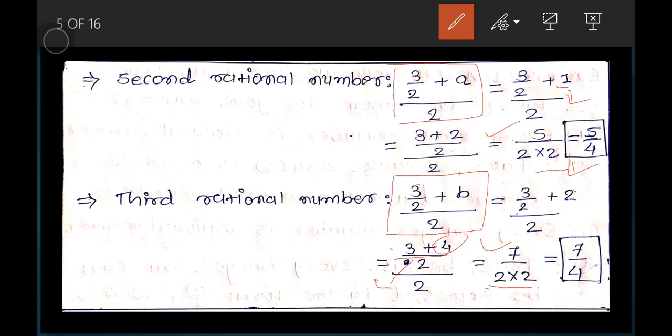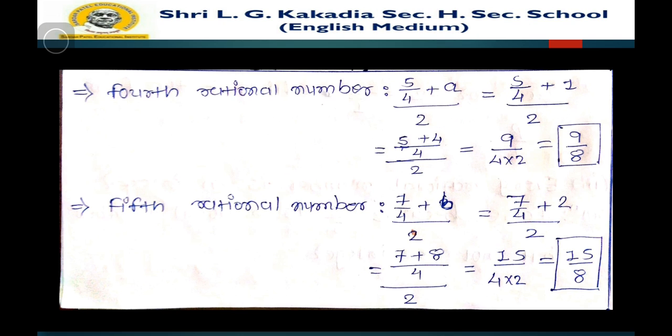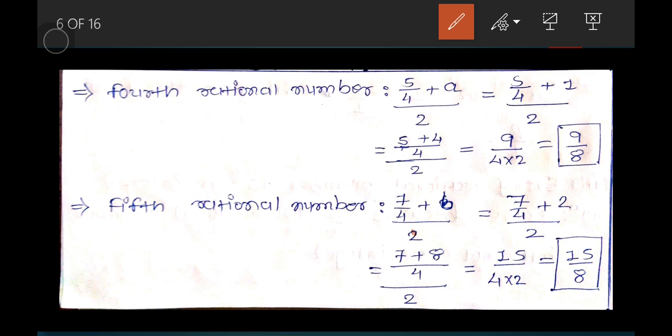So 7 by 4. Now again remember these two values, 5 by 4 and 7 by 4, because we process further by this formula with the help of these values. Again you can see, for the fourth rational number we found 5 by 4 by putting a in the formula.